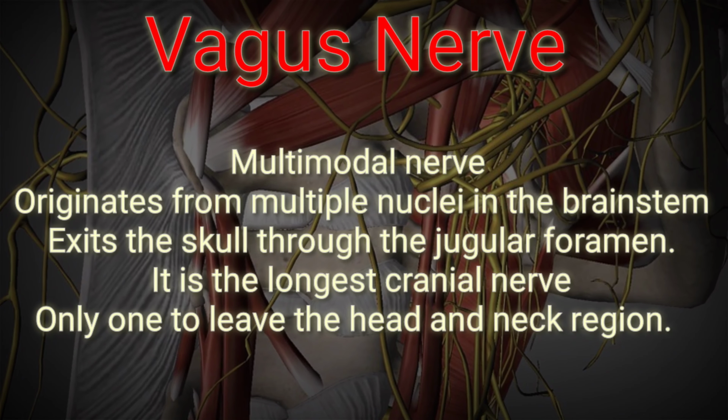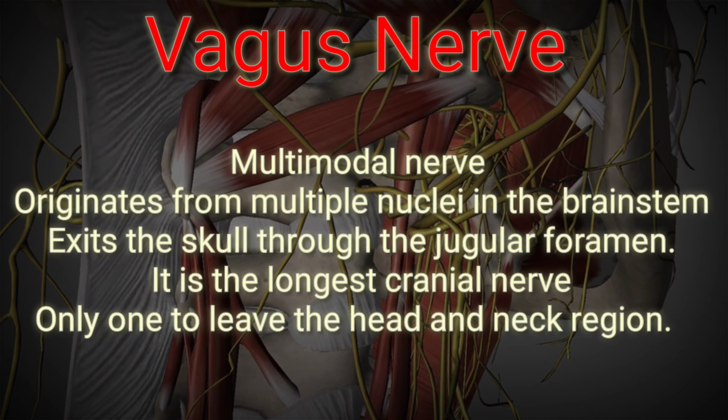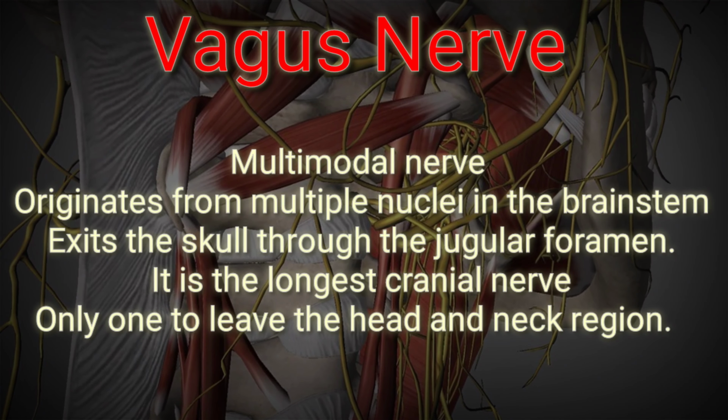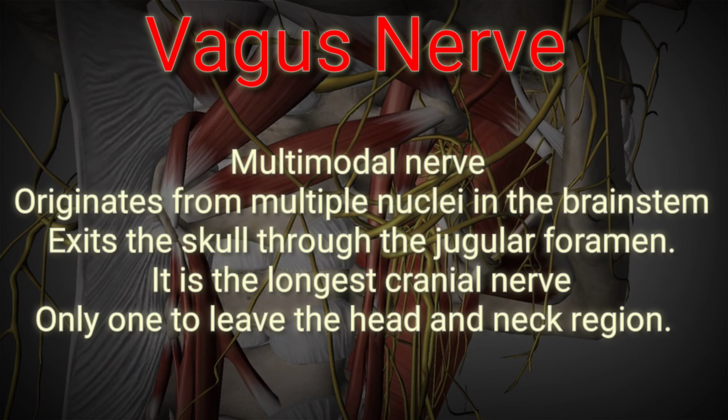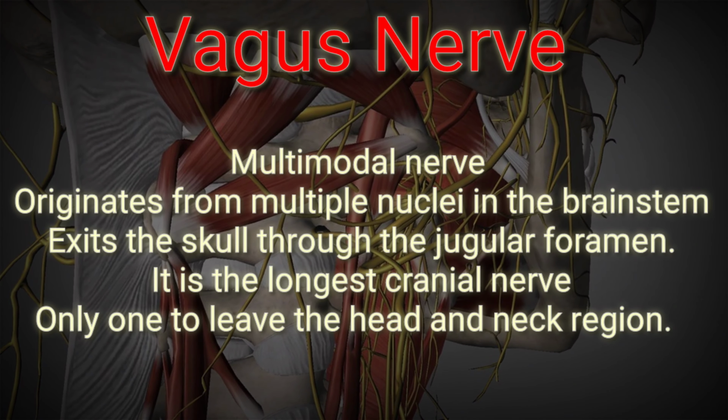Vagus nerve, that is cranial nerve 10. Cranial nerve 10 is also a multimodal nerve. It originates from multiple nuclei in the brainstem and exits the skull through the jugular foramen. It is the longest cranial nerve and the only one to leave the head and neck region.